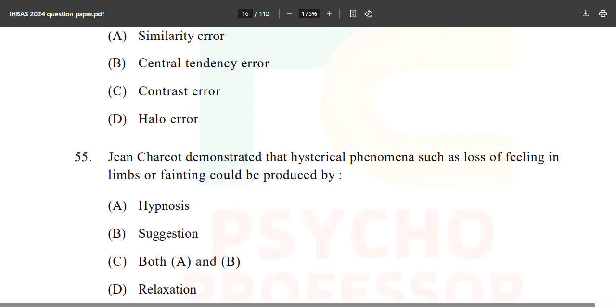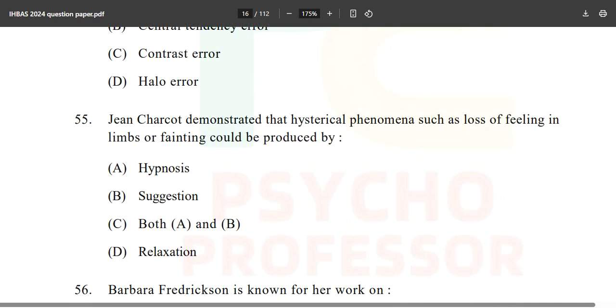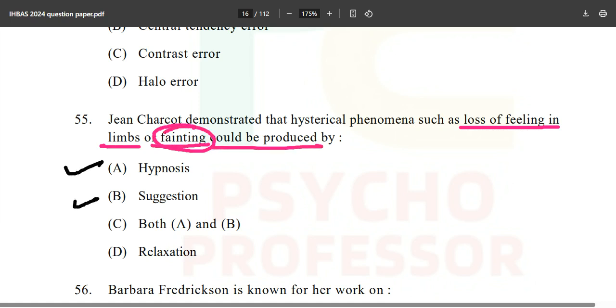Now, moving forward, question number 55. Jean Charcot demonstrated that hysterical phenomena such as loss of feeling in limbs or fainting could be produced by. Okay, loss of feeling in limbs or fainting. Have you ever fainted? Could be produced by hypnosis or suggestion. What is the correct answer? It is both A and B. Okay, loss of feeling in limbs can be done with hypnosis and suggestion.